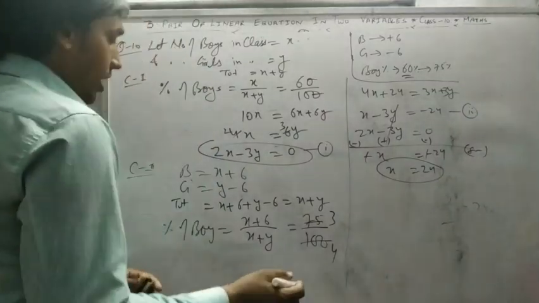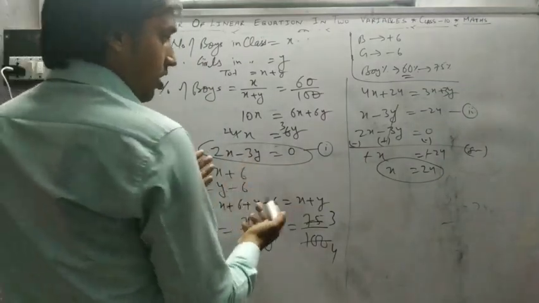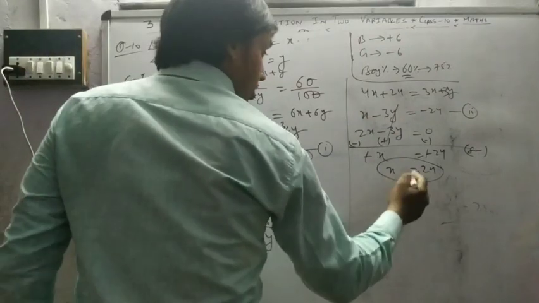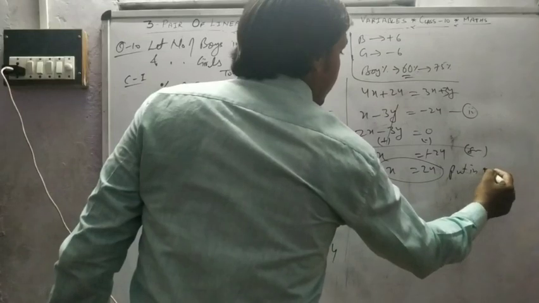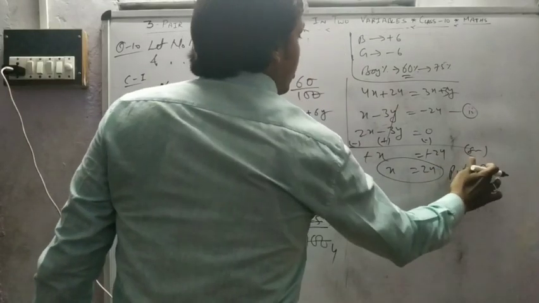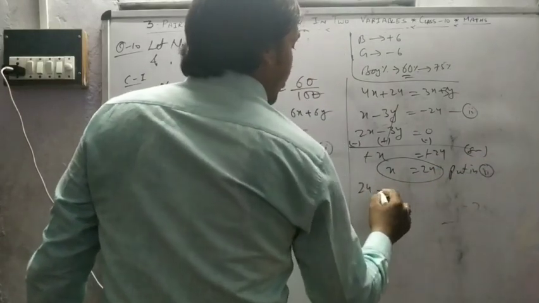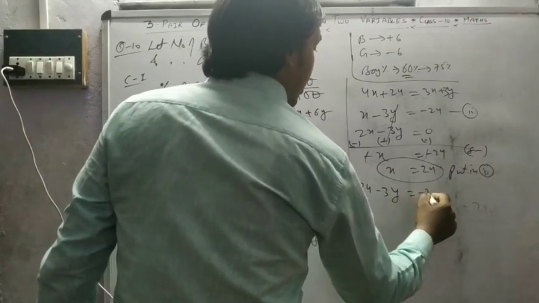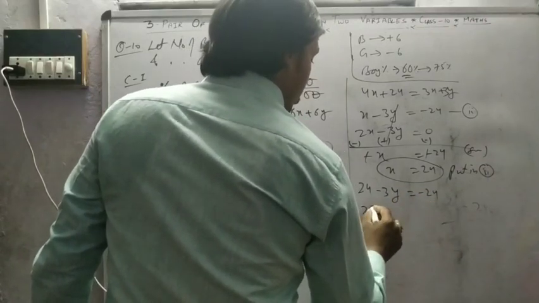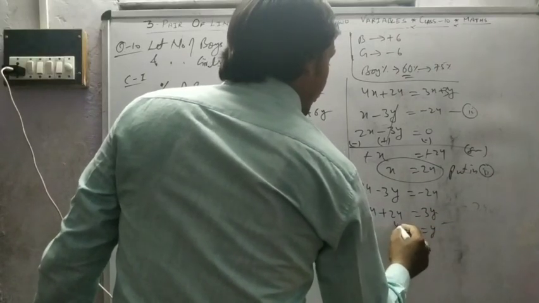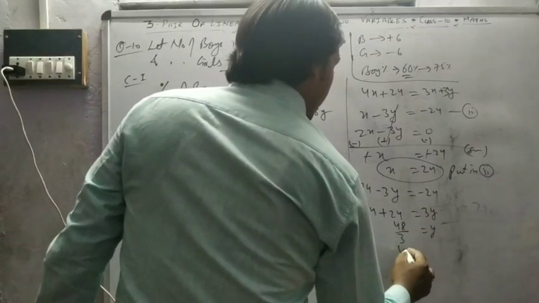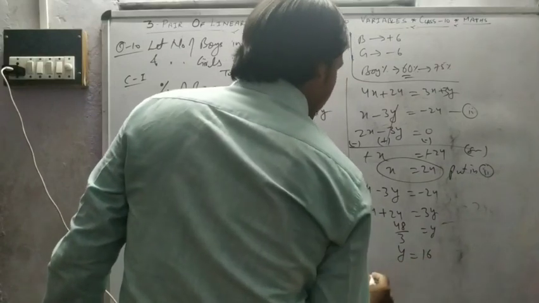Then put in any equation, either first or second. Put in second. So 24 minus 3y is equal to minus 24. 24 plus 24 is equal to 3y. 48 by 3 means 16 girls.